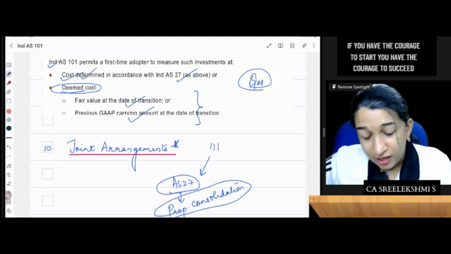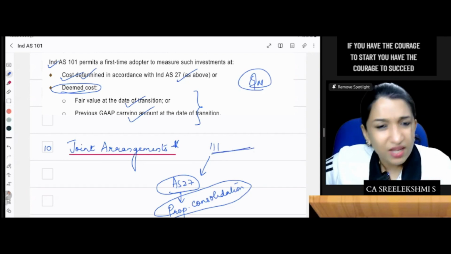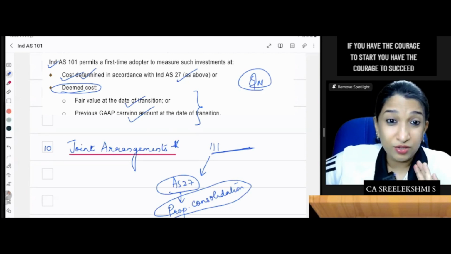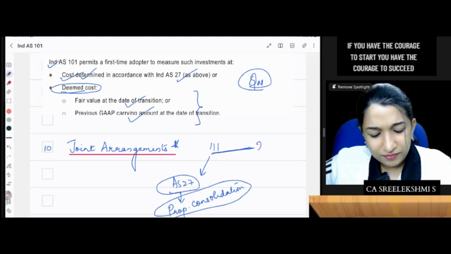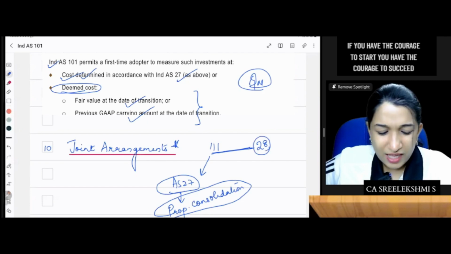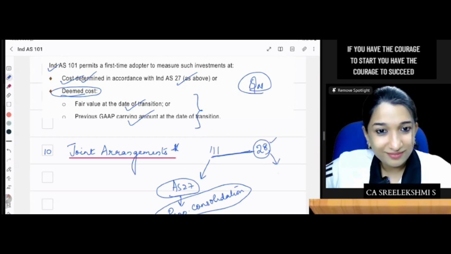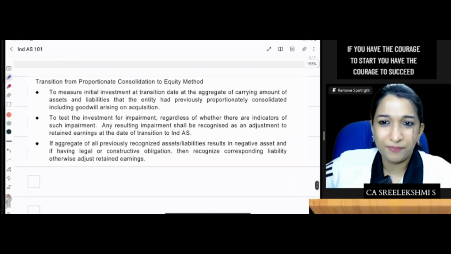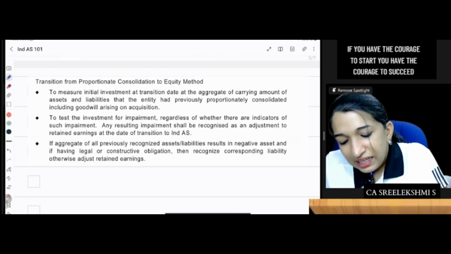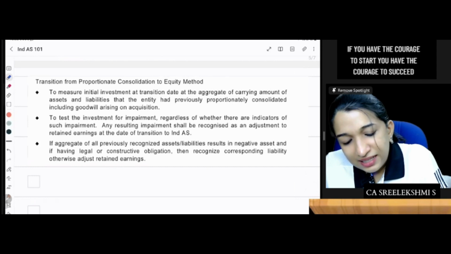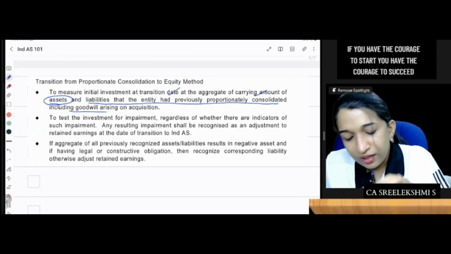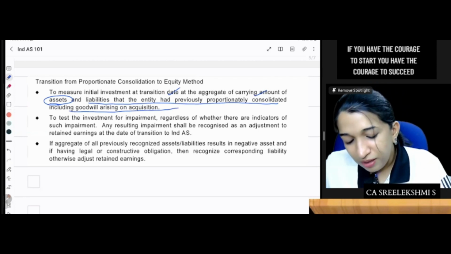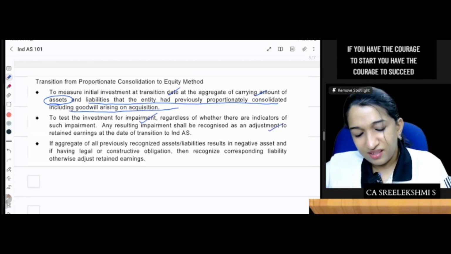Ind AS 111 says that if there are joint arrangements and a joint venture as per Ind AS 28, it should be accounted for as per the equity method. So what you should do from proportionate consolidation to equity: measure the investment at the transition date at the aggregate of the carrying amounts of assets and liabilities, including goodwill. And you test for impairment if there is an indicator. So what is this?